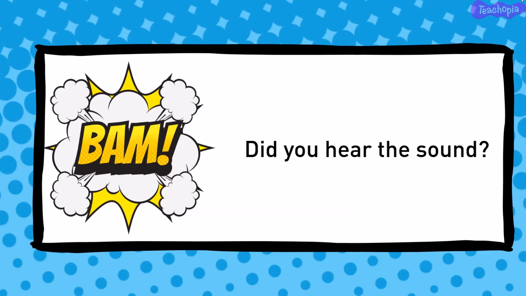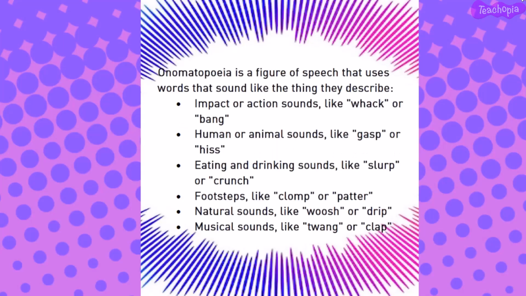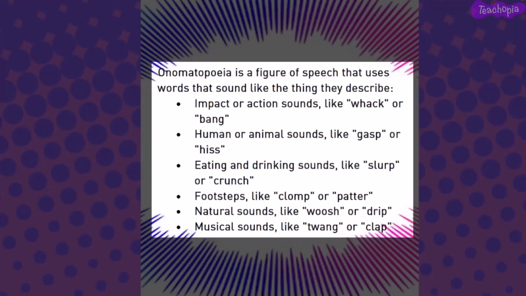Get the learners to start thinking about the sounds by asking, "Did you hear the sound?" Onomatopoeia is a figure of speech that uses words that sound like the thing they describe. Impact or action words like whack or bang. Human or animal sounds like gasp or hiss.